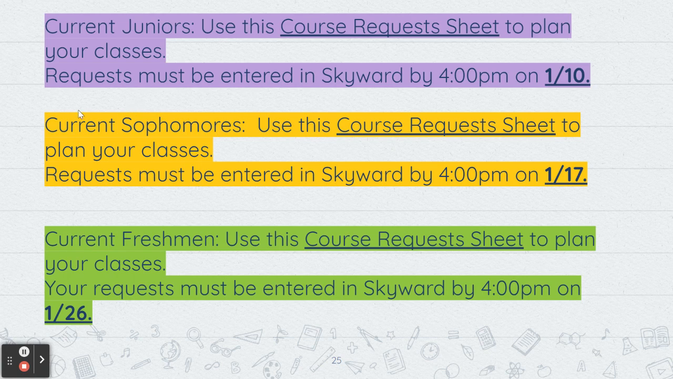So current sophomores, there is a course request sheet that you can use to help plan it out. Again, this is going to be located in the Google Classroom. It is also in the course catalog so you can see it. Your request must be entered into Skyward by 4 p.m. on January 17th. So next Wednesday, I'll do another shorter version of this to remind you, but your course requests will be due in Skyward by 4 p.m. on that day.